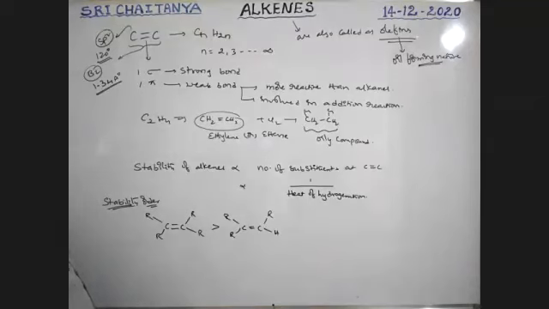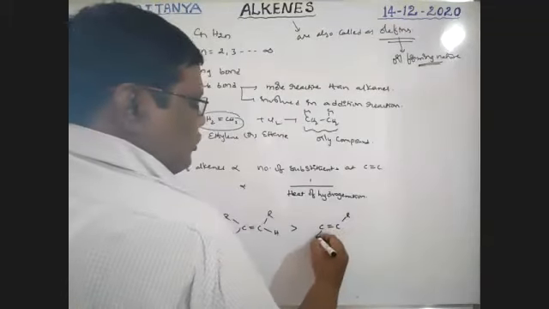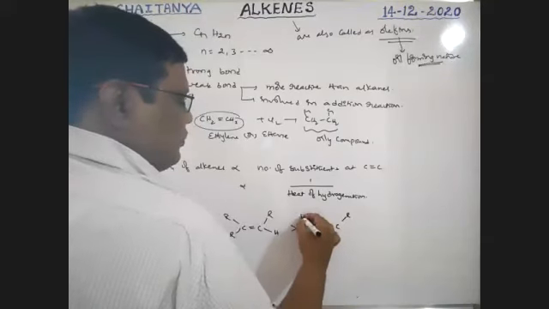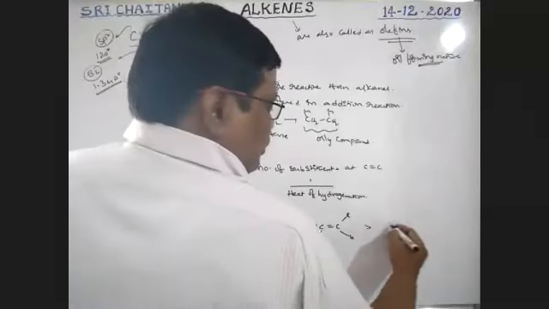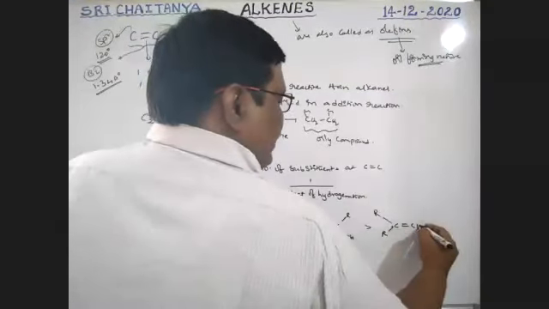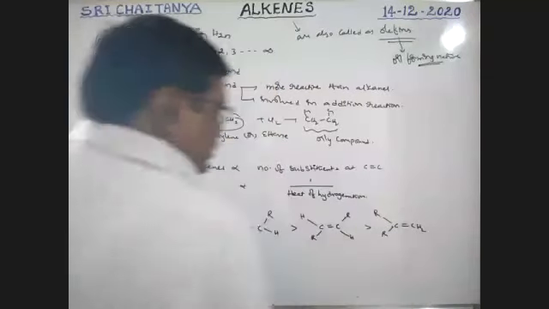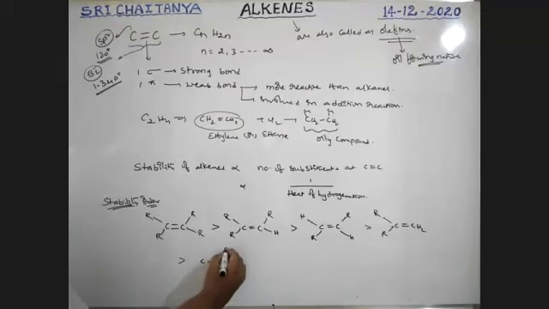Next, two substituted. The trans one is more stable, boys. After that, two substituted on the same carbon, two alkyl groups, and the remaining two are unsubstituted. After that, cis is less stable.